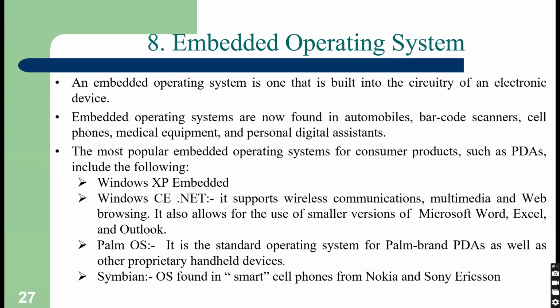And last is embedded operating system. If you take the example of a smart TV, embedded operating system is used. If you take the example of a car, there is an infotainment screen, so again there is an embedded operating system. If you take the example of a smart washing machine, there is a touch panel, so again it is an embedded operating system. Embedded operating system is built on the circuitry of an electronic device. It is found in automobiles, barcode scanners, cell phones, medical equipment, personal digital assistants. So these are the applications of embedded operating system.